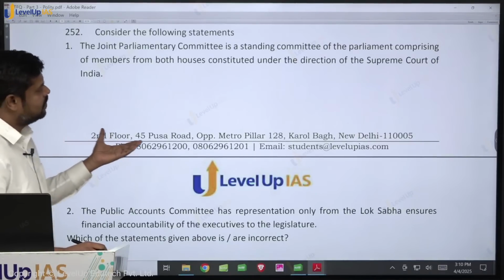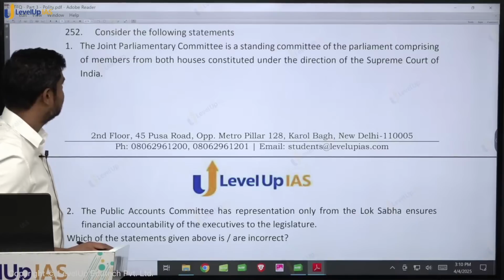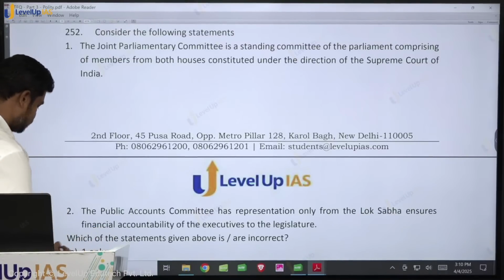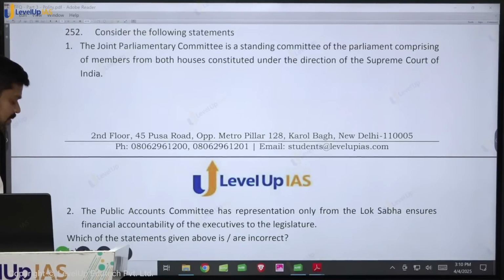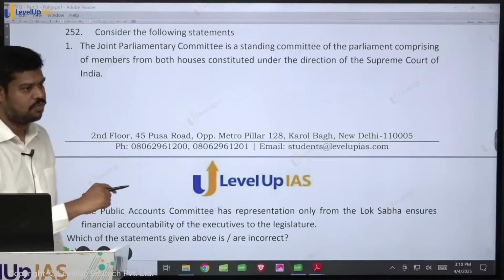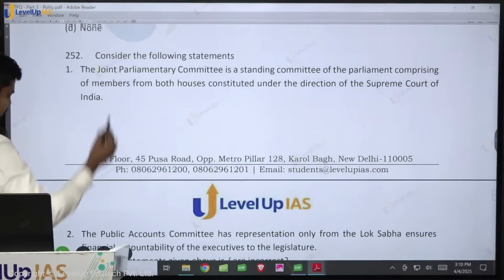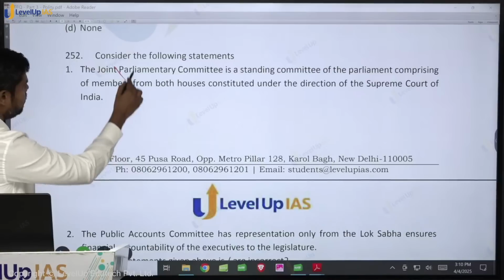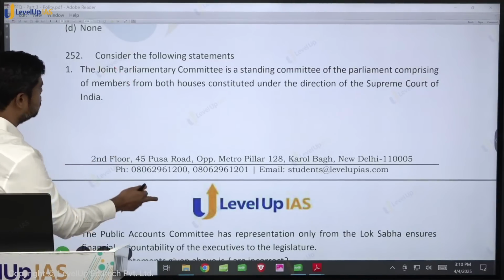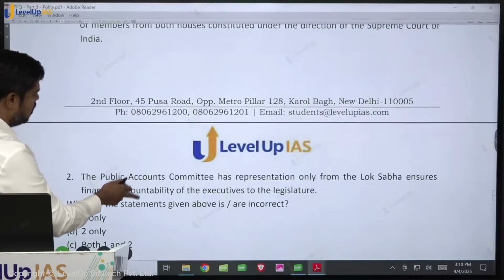The Joint Parliamentary Committee is a standing committee of the Parliament comprising members of both the houses, constituted under the direction of the Supreme Court. No, it is constituted as per the consultation between the presiding officers of both the houses. So that particular statement would be wrong. So statement 1 is wrong. Remember that. Come to statement 2.